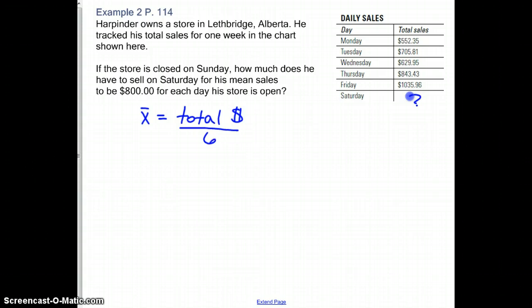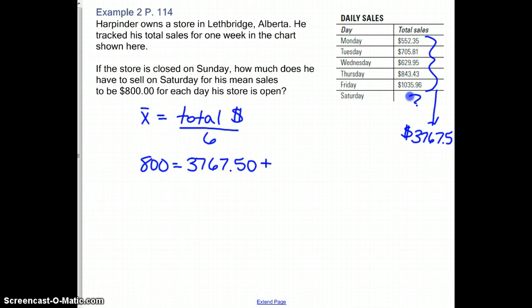Now we don't know what Saturday is, but we could figure out the whole rest of the total. And the rest of the total adds up to $3,767.50. Okay, so our average we're looking for is 800. So we can set this up as 800 equals 3,767.50 plus whatever he earns on Saturday. So I'm going to let S be my variable for Saturday and divide that by 6. Now we just have an equation that we can solve for S.